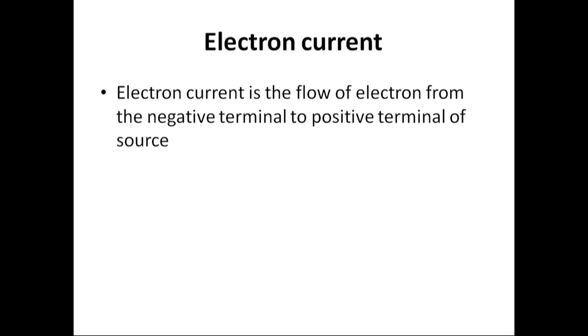Then there is electron current. Electron current is the flow of electrons from the negative terminal to the positive terminal of the source. It is one of the directions of current. First, many scientists showed conventional current, which states that the flow is from the positive terminal to the negative terminal. Thus it is false, and it can be a shortcoming of this. And electron current